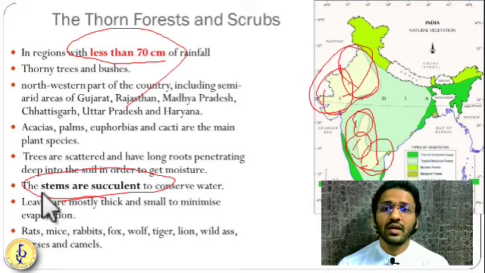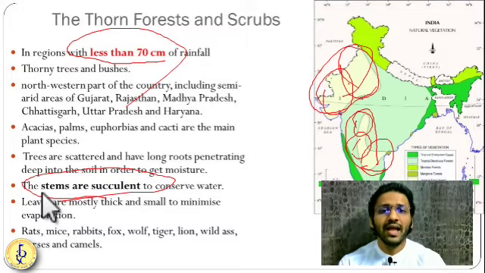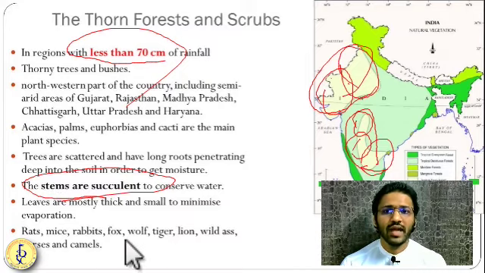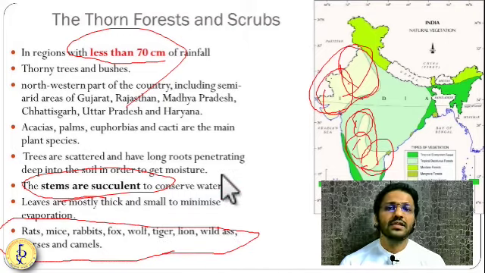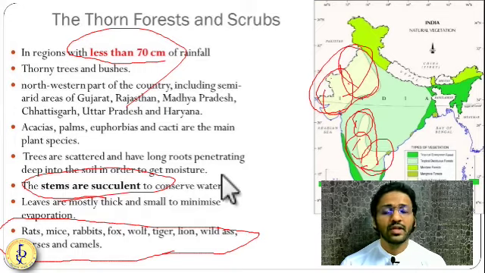Okay, so here they have nocturnal animals. In terms of fauna, if you see, nocturnal animals dominate this region. So you have rats, you have mites, you have rabbits, fox, wolf, lion, okay, horses and camels. So those who can survive this extreme type of condition and eat less, drink less, and can generally come out in the night. These types of animals you'll find in this region.